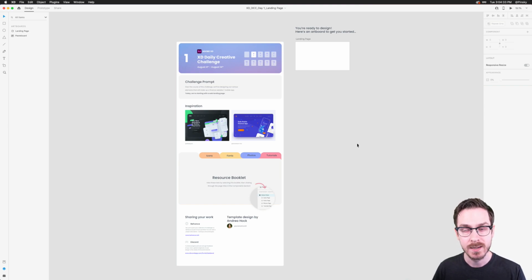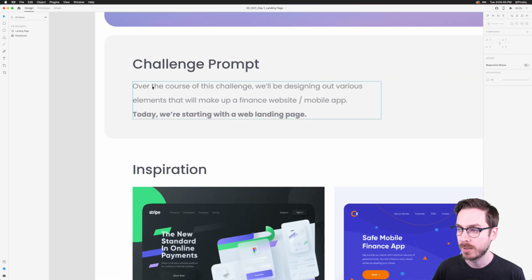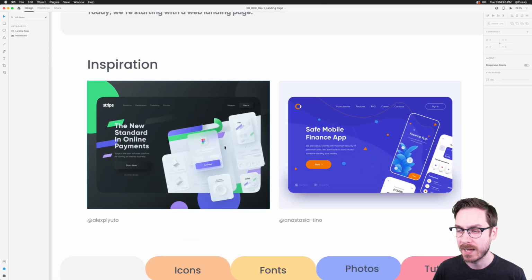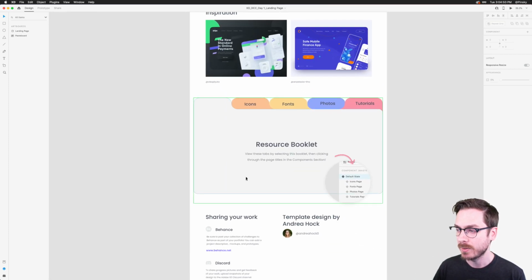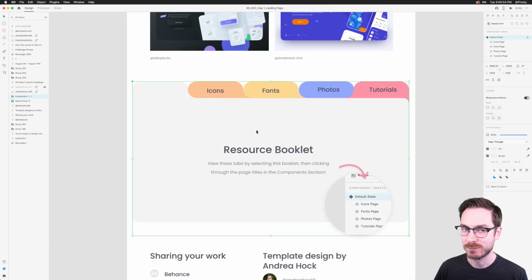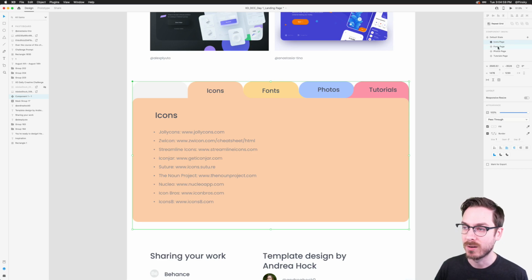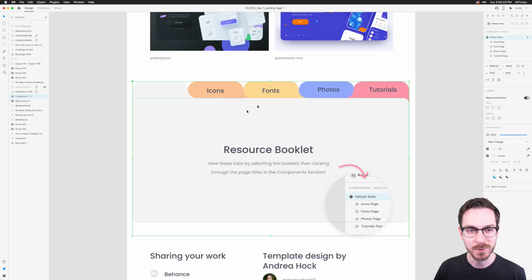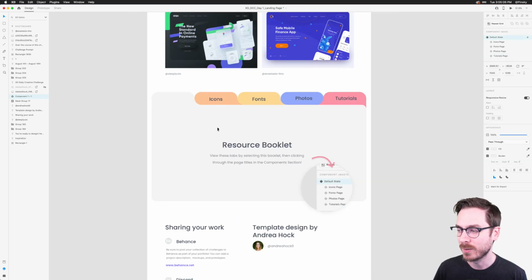So here is the challenge template. If you're new to this whole thing, there's a few things you should take a look at. So we've got the prompt right here at the top, which goes over what we're going to be doing that specific day, some inspiration, and we curate these based on the theme of the challenge. And this down here was created by Andrea Hawk. It's a really nice component with a bunch of different states to give you some resources on icons and fonts and photos and tutorials and things like that, which is super cool. Andrea is very, very creative.